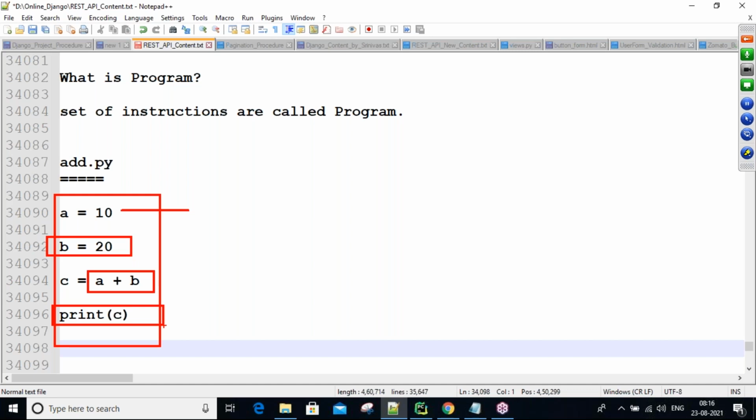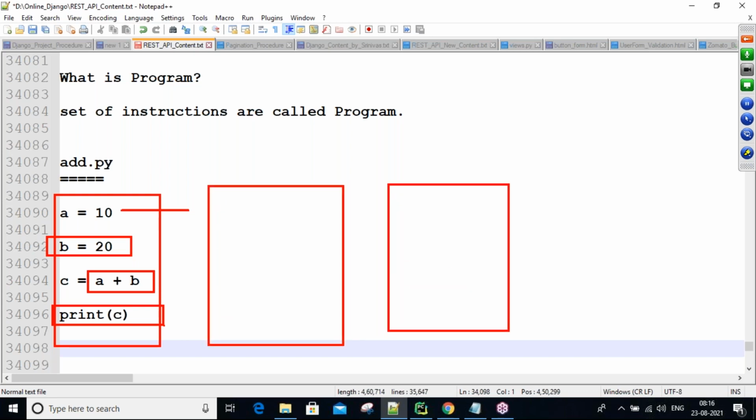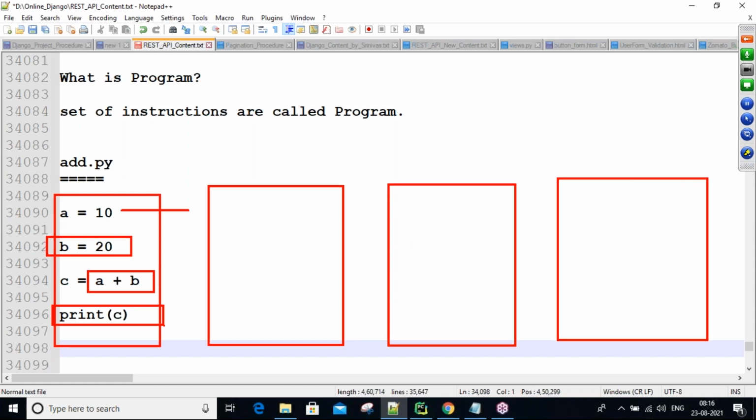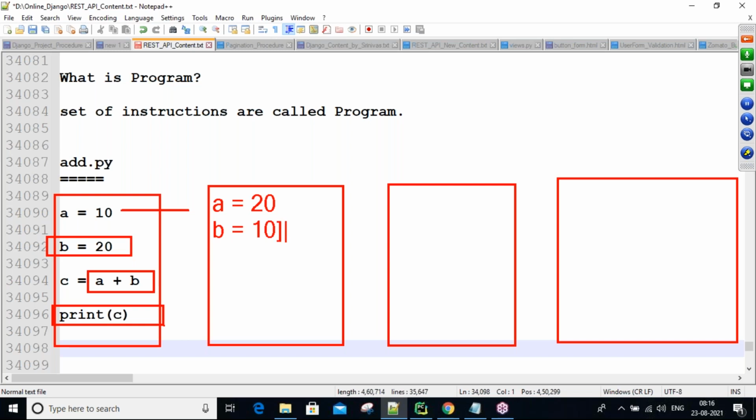Okay, so next, what is software, guys? Software is nothing but a set of programs, a group of programs we call software. So here subtraction.py is there, multiplication.py is there, division.py is there. Like a number of application programs, guys. So here a equal to, for example, 20, b equal to 10, then c equal to a minus b, and now you print c. Then the subtraction value is displayed. For example, I'm taking the shortcut sub.py, same for multiplication and division.